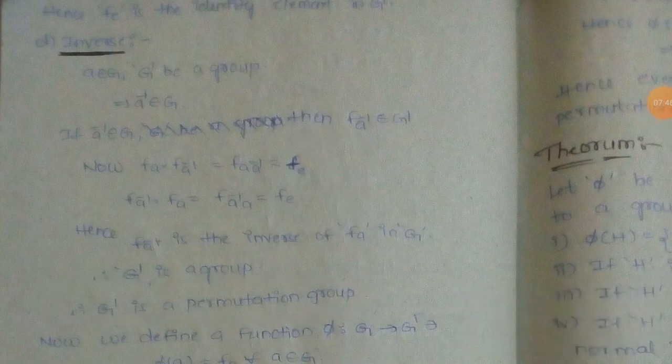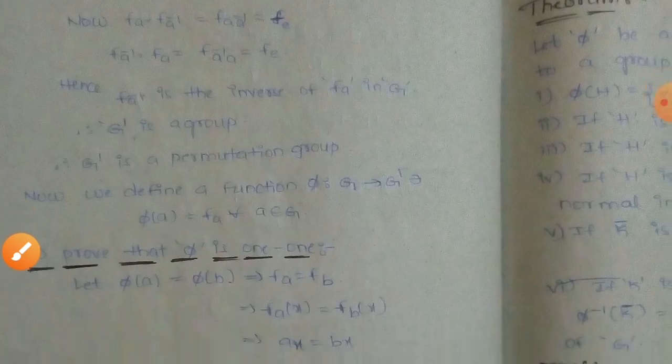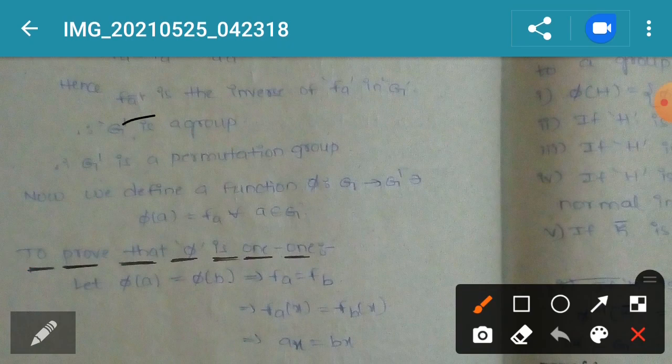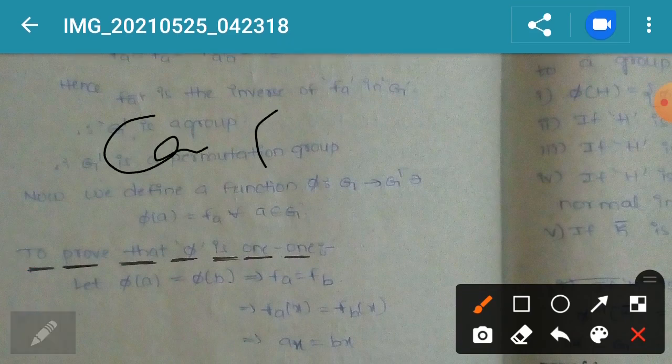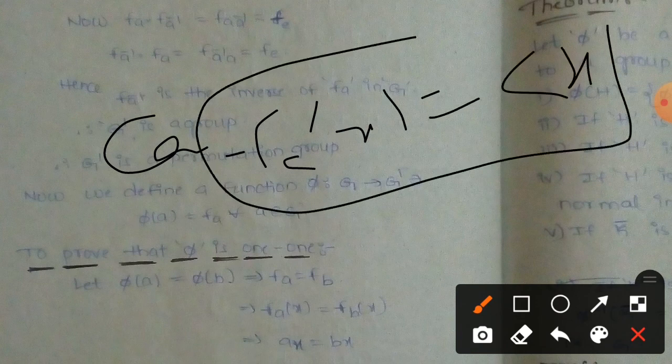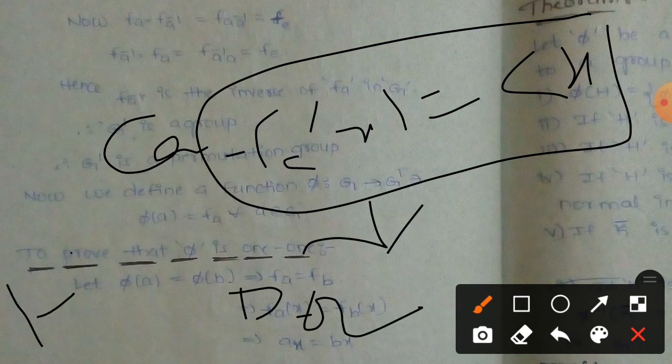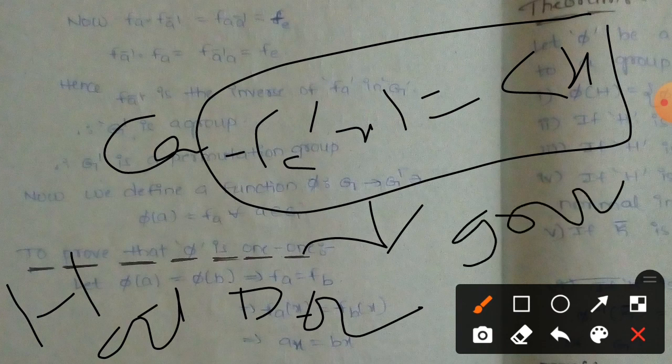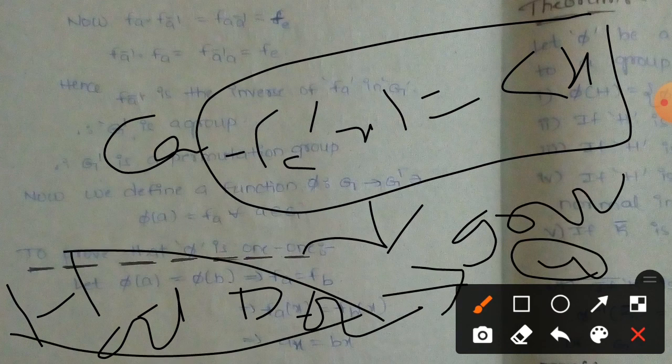So we consider some mapping to prove some element. We consider the mapping f_a of x equals a into x. With that mapping, we prove the permutation group. What does permutation mean? One-one and onto. Both conditions are proved. After that, group is nothing but four properties. When these four properties and these two properties are satisfied, then we say it is a permutation group.